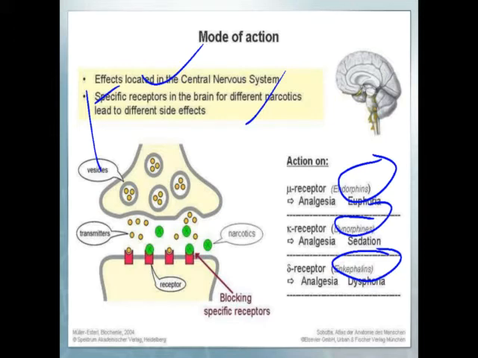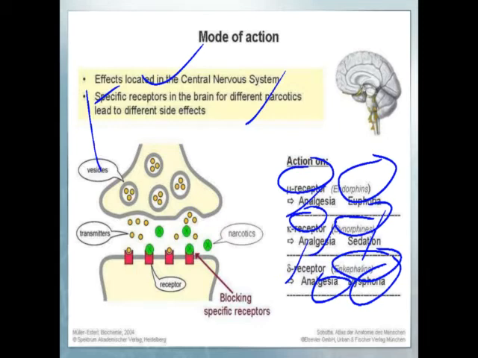Endorphin binds to the mu receptor and functions as an analgesic. Dynorphin binds to the kappa receptor and produces analgesia as well as sedation. Enkephalin binds to the delta receptor and produces analgesia along with dysphoria. So these are the various actions of the different endogenous substances which show narcotic analgesic activity.